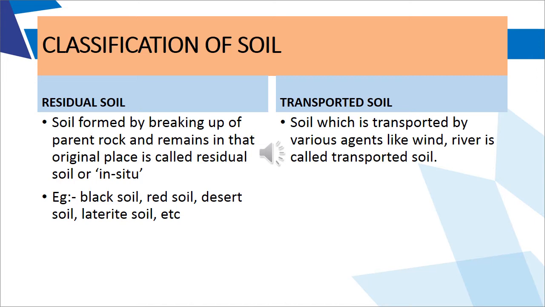Transported soil is also called ex situ soil. Transported soil basically is the soil which is transported by various agents. It is formed in one place but it is carried by different agents like wind and river. Alluvial soil is a very good example of ex situ soil.